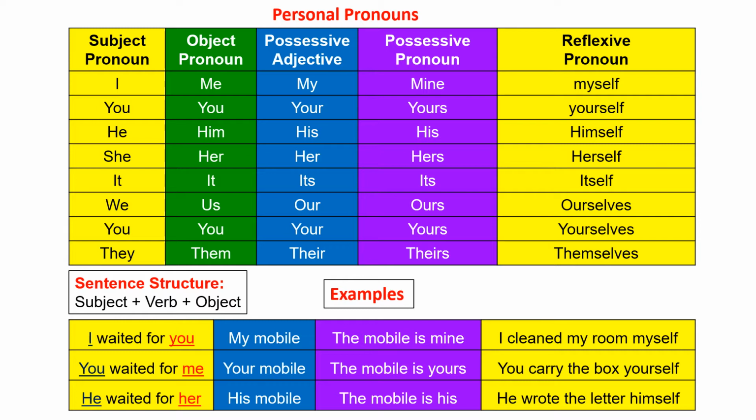Now, examples. I cleaned my room myself. You carry the box yourself. For you, the reflexive pronoun is yourself. Next, he wrote the letter himself. For he, we have used the reflexive pronoun himself.